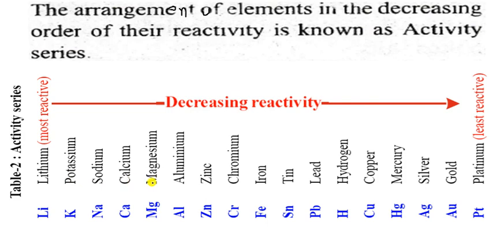Calcium always displaces magnesium, magnesium always displaces aluminium, aluminium displaces zinc, and zinc displaces chromium, chromium displaces iron, and iron displaces tin, and lead displaces hydrogen, and hydrogen displaces copper, copper displaces mercury, mercury displaces silver, and silver displaces gold, and gold displaces platinum. जो भी above आ रहे हैं, so they are displacing the lower part, so that is the decreasing order of reactivity.